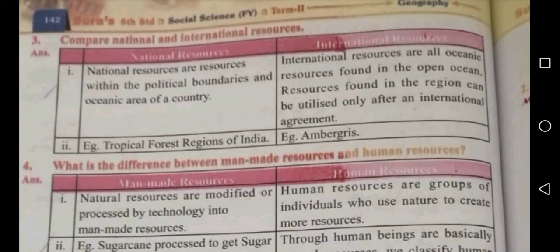Okay, next one, compare national and international resources. National resources are resources within the political boundaries and oceanic area of a country. Example, tropical forest regions of India. International resources are all oceanic resources found in the open ocean. Resources found in this region can be utilized only after an international agreement. Example, ambergris.